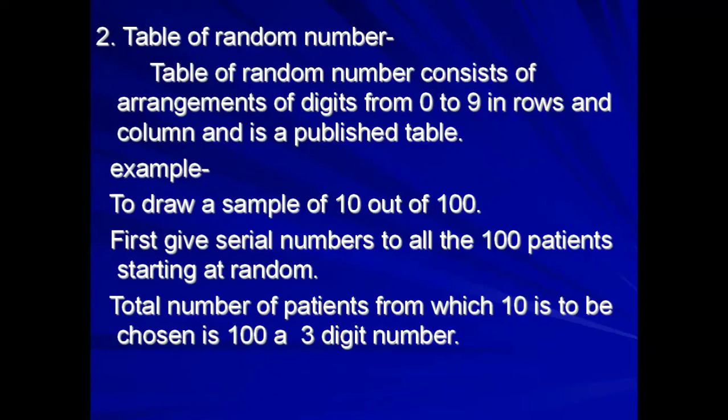In general, the table of random numbers consists of a random arrangement of digits from 0 to 9 in rows or columns, arranged in a cunning manner to eliminate personal selection. The selection is done either in a horizontal or a vertical direction. So this method assures randomness and eliminates personal bias.